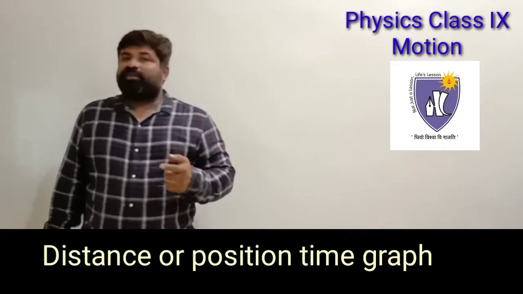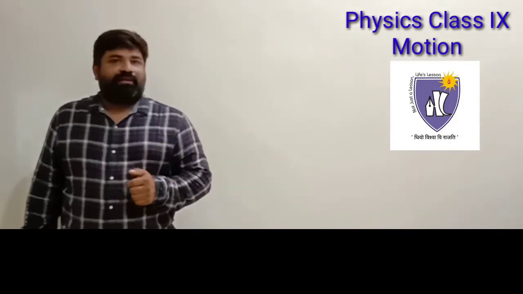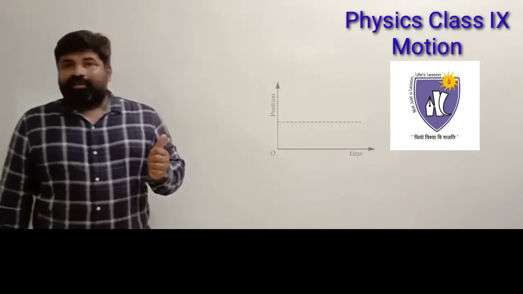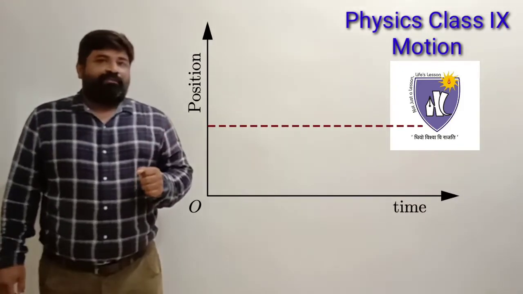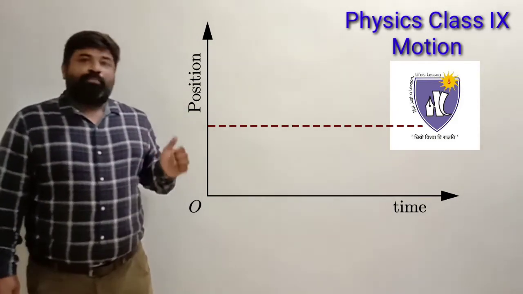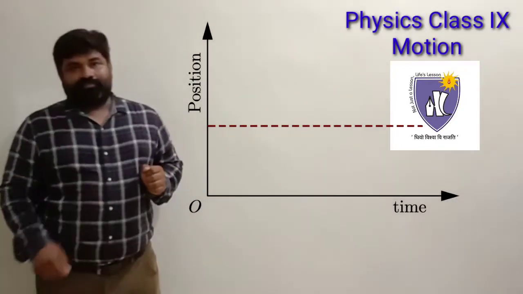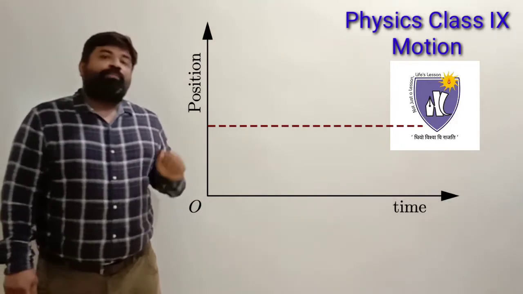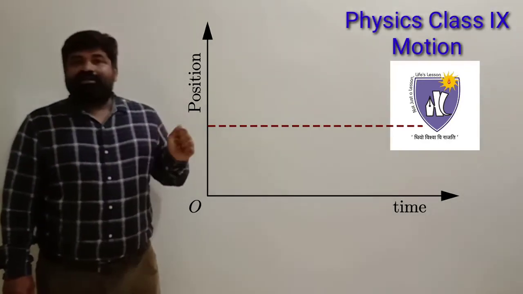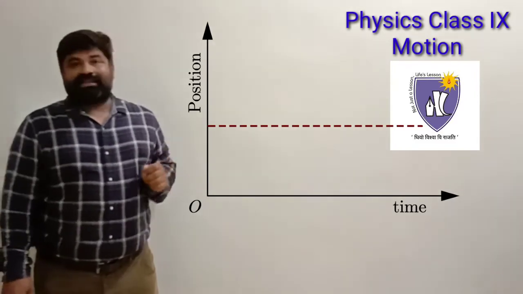Now the first type of graph, as I said, is the position-time graph or distance-time graph or displacement-time graph. First I'm using the position-time graph. You can see here that in this position-time graph, the y-axis is representing the position of the object and the x-axis is representing the time. At what time the object is at which position. Here there is a line which is parallel to the time axis, or we can say parallel to the x-axis.